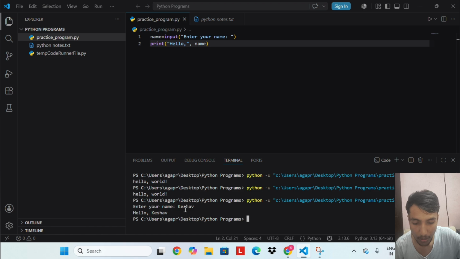One important thing to remember: input always returns the value as a string, meaning plain text, even if the user types a number.